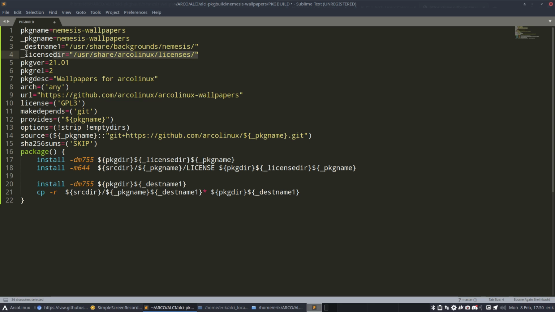Licenses, doesn't matter. Your license is wallpaper. It's just for you on your computer. So you can hashtag these out and this one also. This is for the licenses, that everything is correct and has a reference. Now it's the second month, and this package number 1, wallpapers for myself, for Nemesis.